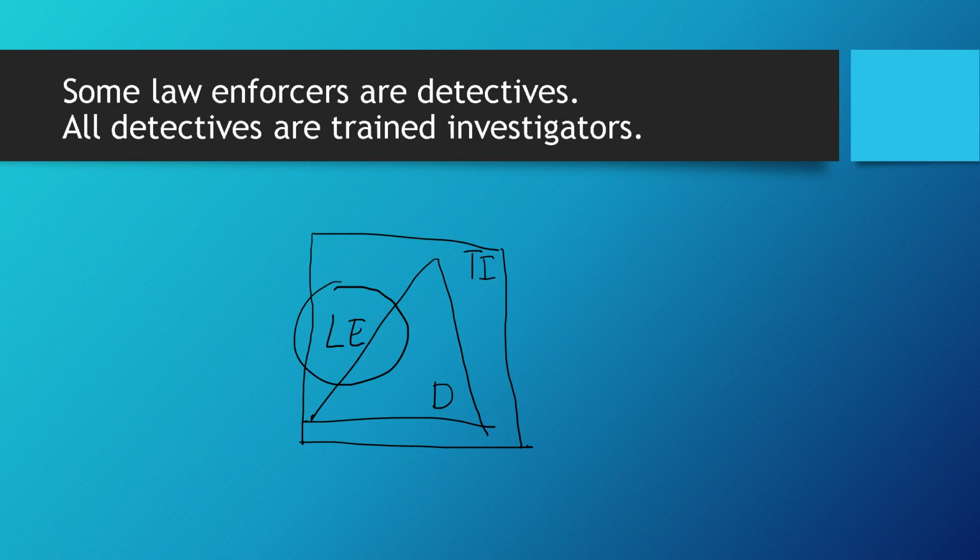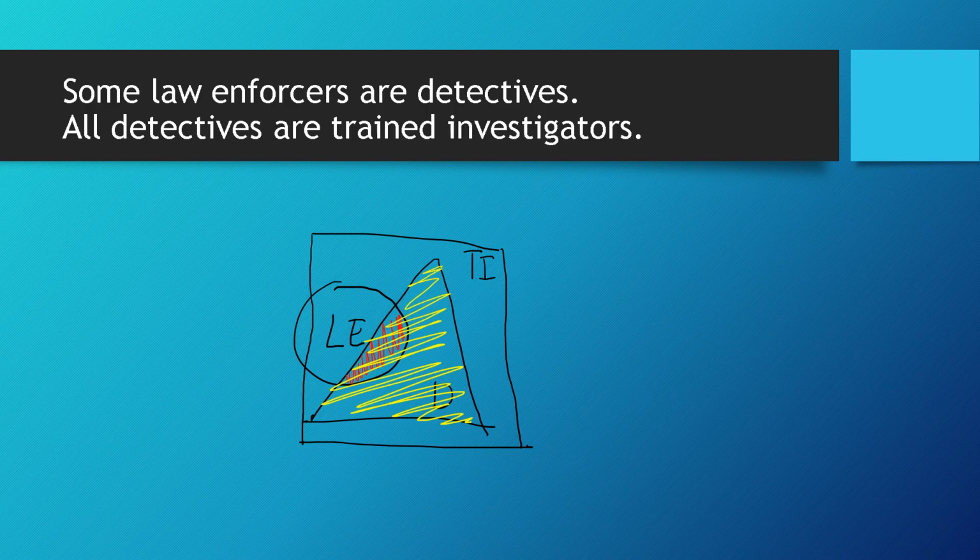So again, there is an intersection between the law enforcers and detectives, which is here in the middle. And take note that it says all detectives, which is the triangle, are trained investigators. So this whole triangle is supposed to be inside the square. There is no other interpretation for these two statements. And now we are ready to answer a problem that involves these two statements given a conclusion. Now we can make our own conclusions based on these drawings.